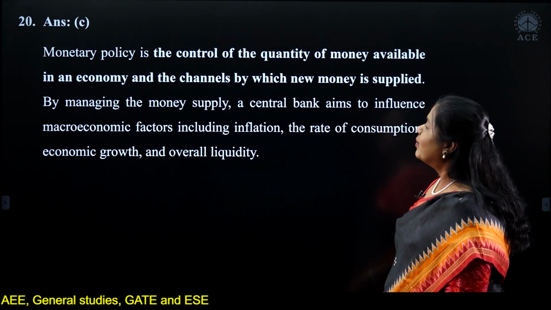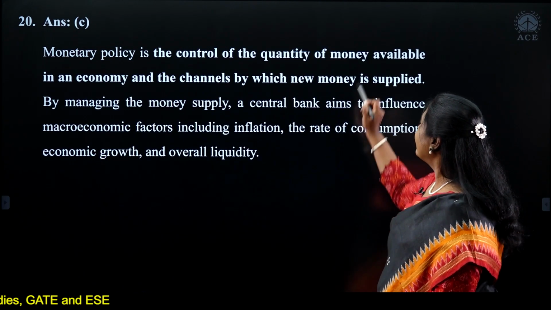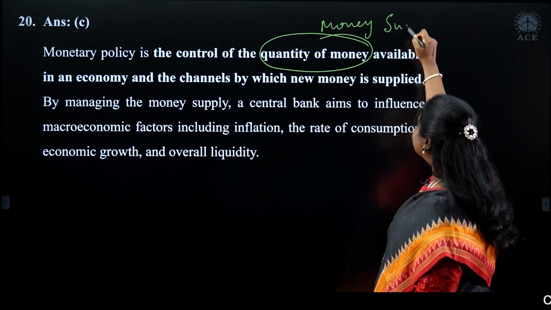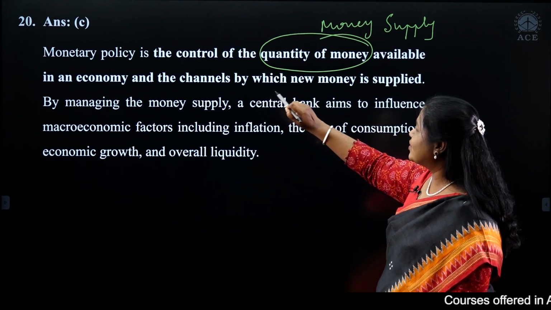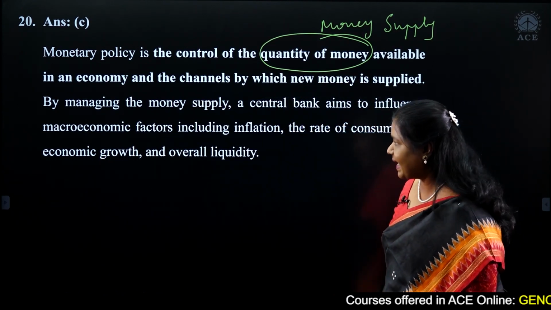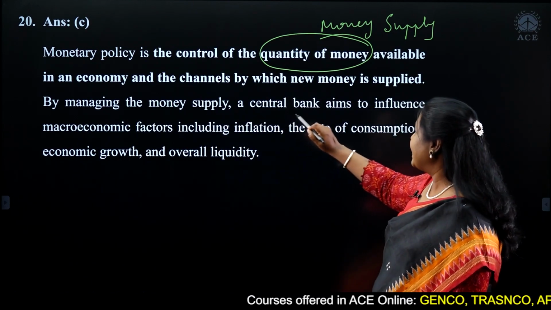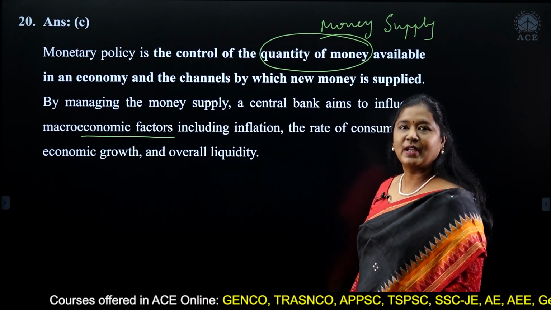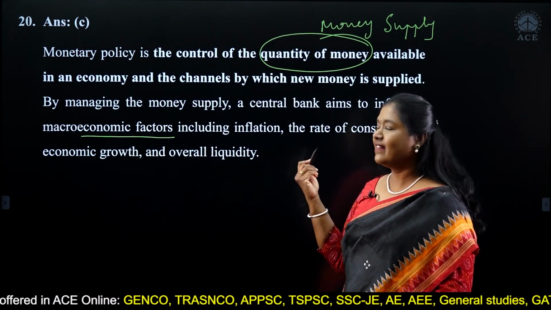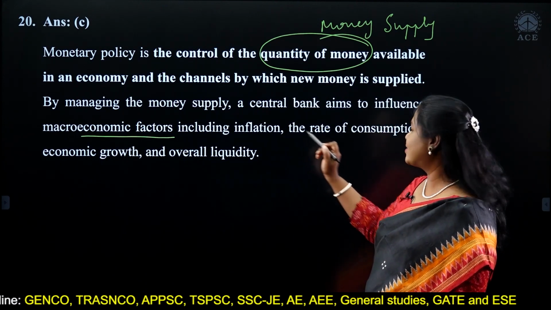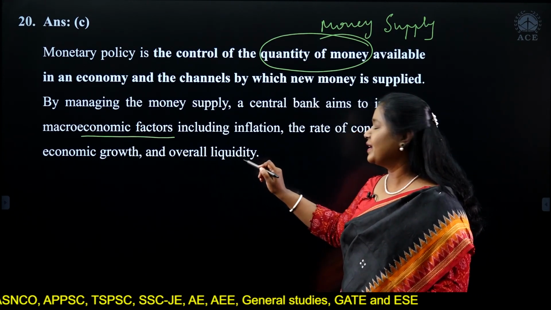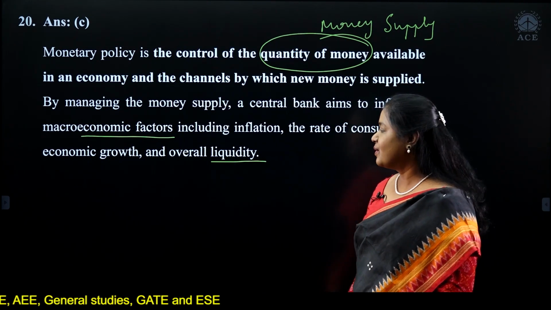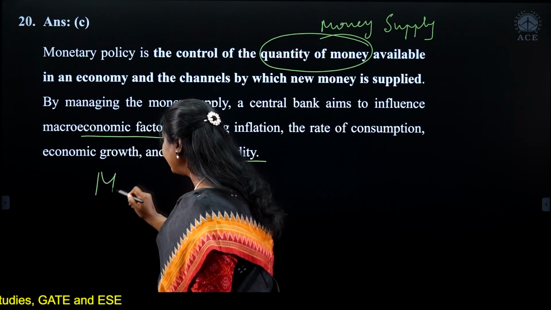So as we have seen, monetary policy is the control of the quantity of money. So what are we talking about here? We are talking about the money supply available in an economy and the channels by which new money is supplied. So by managing the money supply, a central bank aims to influence macroeconomic factors. Here we are talking about inflation, price stability, growth and so on, including the rate of consumption, economic growth and overall liquidity. Liquidity, we are talking about money flow. Am I clear?